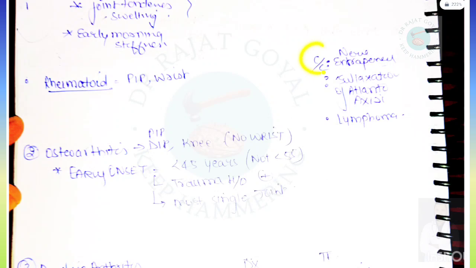If we talk about the complications, then nerve entrapment can be there, subluxation of the atlantoaxial joint will be there, and lymphoma may occur. So lymphoma here is the catch. So after rheumatoid arthritis, complications can be nerve entrapment, subluxation of the atlantoaxial joint and lymphoma.